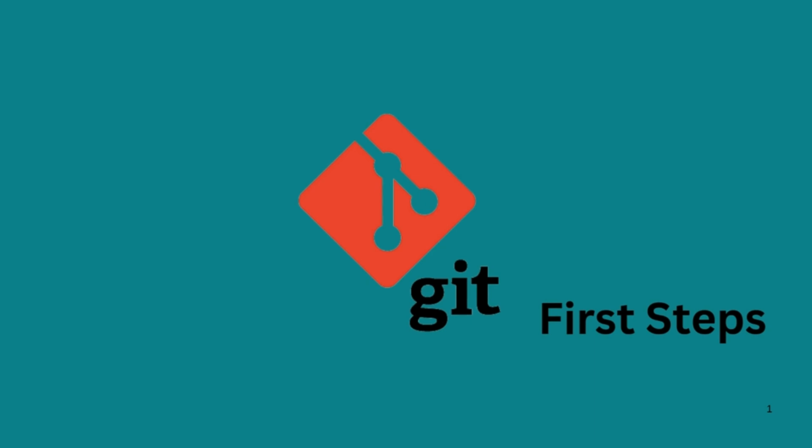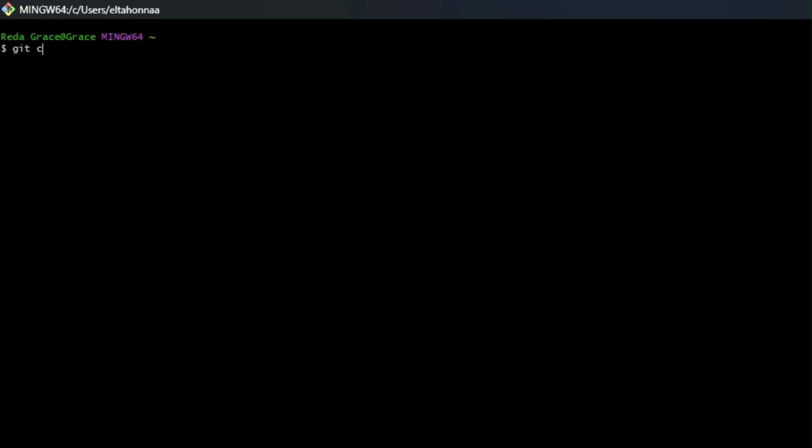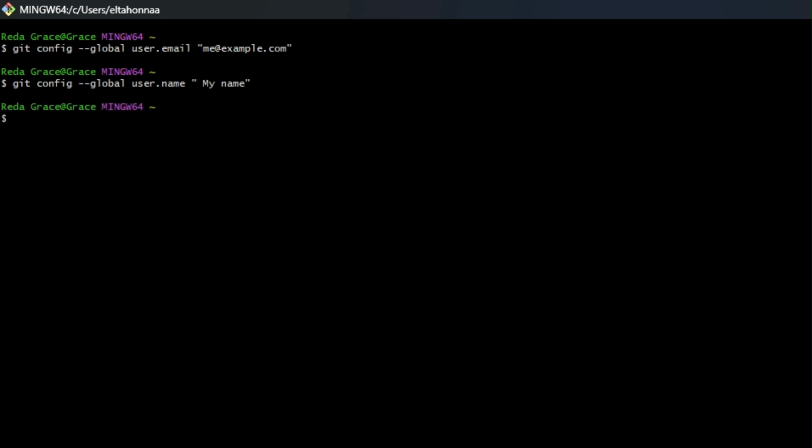Let's start by setting some basic configuration. Remember when we said that a VCS tracks who made which changes? For this to work, we need to tell Git who we are. We can do this by using the git config command and then setting the values of user.email and user.name to our email and our name like this. We use the --global flag to state that we want to set this value for all Git repositories that we'd use. We could also set different values for different repositories.